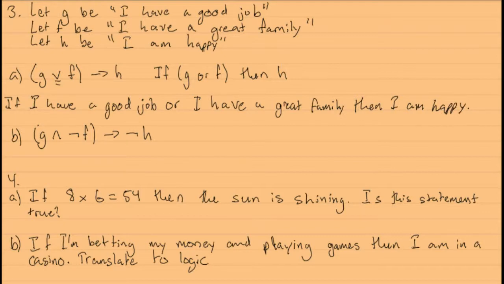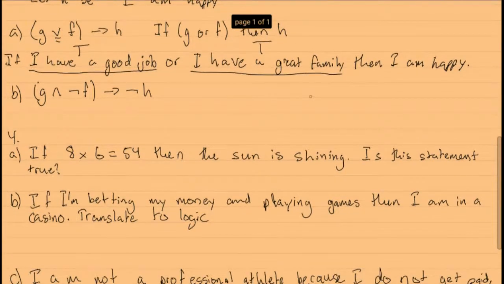So he's just saying that if I have a good job or I have a great family, then I am happy. And we know with the or, both of these can be true to make the statement true. So if one is false, then the whole statement is true still. If both of them are false, that's the only way you're going to get a false, and that'd be really sad in this guy's case. So let's move on to the next part here.